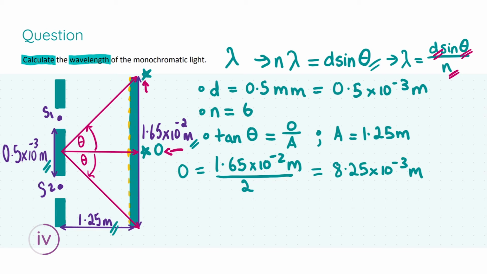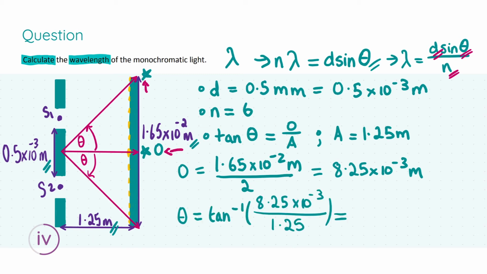Okay, so all we need to do is just sub it into the formula and we can get our answer. Now, if you rearrange the formula and substitute everything in, you'll get theta is equal to tan inverse of 8.25 times 10 to the power of minus 3 over 1.25. And let's just put this into our calculator and see what happens.